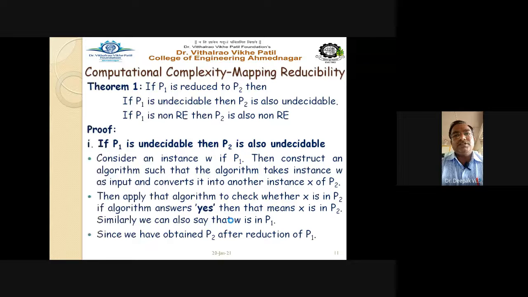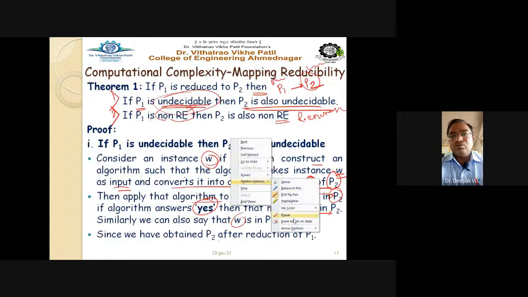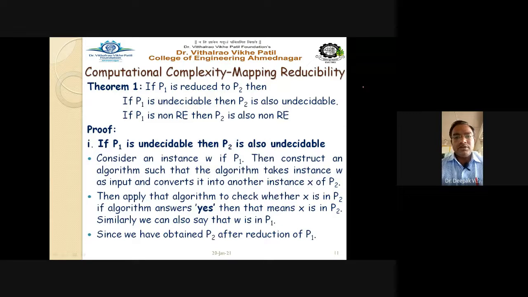So see what exactly is the method. See it once again. To prove this, we have to see here for mapping reducibility, the two problems we have considered, and the theorem is given here, and we have to prove this particular theorem. The two parts of the theorem we have to prove separately. P1 is reduced to P2. If this is given, then we have to prove that if P1 is undecidable, P2 is also undecidable. That is the first part. So here we start the proof for the first part. The second part is that if P1 is non-RE, then P2 is also non-RE. RE means recursively enumerable. If P1 is non-recursively enumerable, P2 is also non-recursively enumerable.